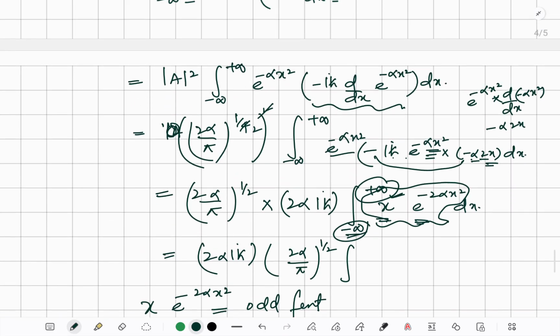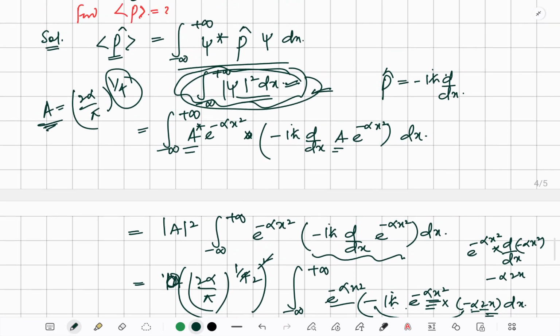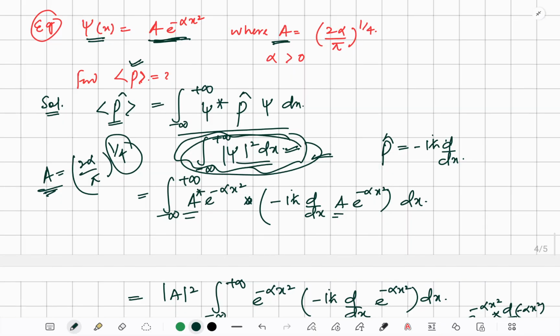So I told you the basic idea of how to find the expectation value, in the case of the discrete system, the continuous system, and the operator. In the case of the operator, we have to sandwich p between psi star and psi, and we have to check whether the function is normalized or not. If they say the wave function is normalized, then we don't need to take care of the denominator, but if they say it is not normalized, then we have to evaluate the denominator as well.